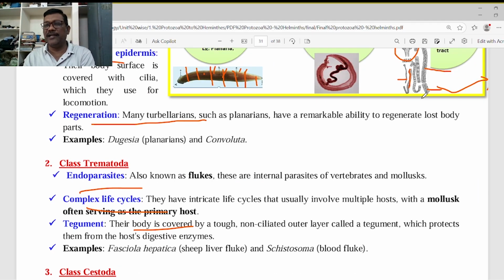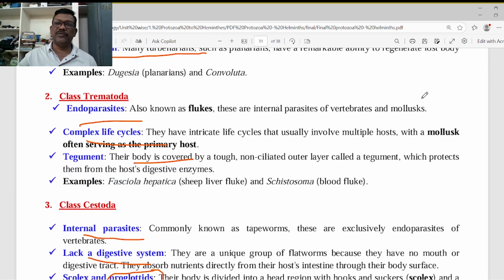If those proglottids are excreted out, and if they can reach the water, they can develop a type of sporocyst-like larva, and they can reach the snail or other organisms. They can run their life cycle.